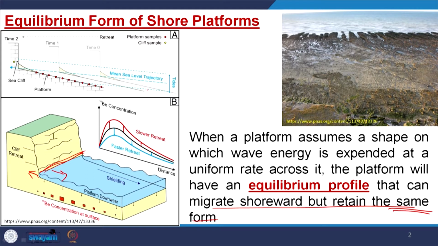Similarly, here you see three figures: time 0, time 1 and time 2. This was the profile at time 0, then time 1, and this was time 2. You see the straightness remains the same. That type of profile is said to be an equilibrium profile.